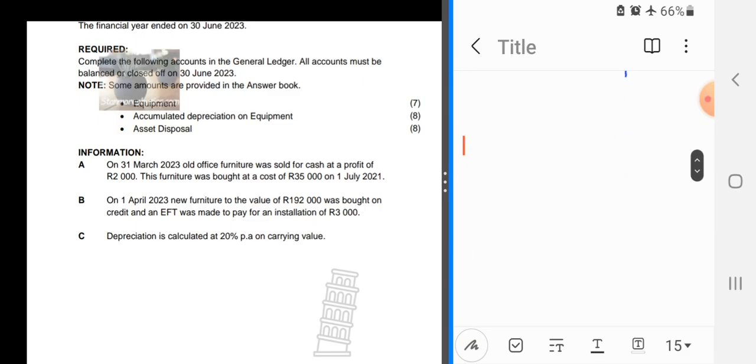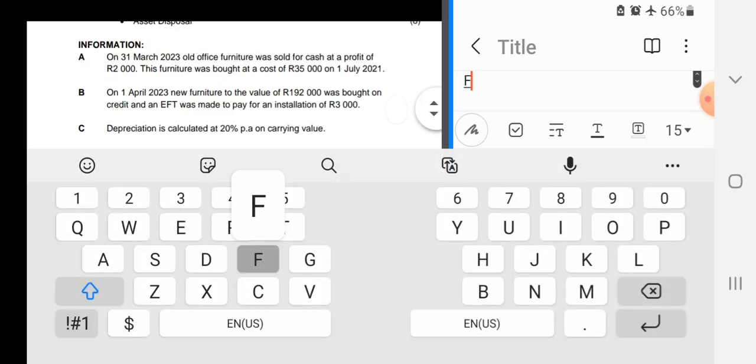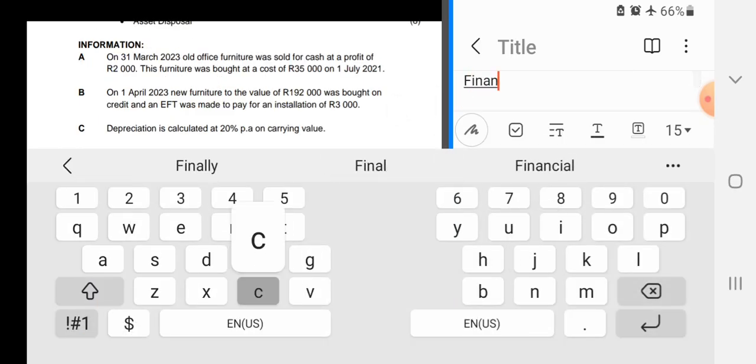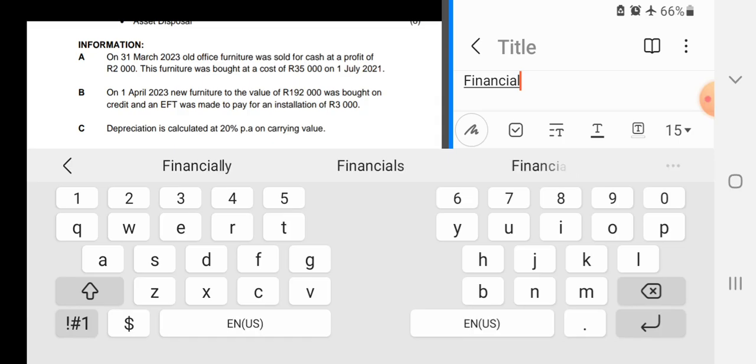So the furniture was bought at a cost of 35,000. Let's do the financial year.